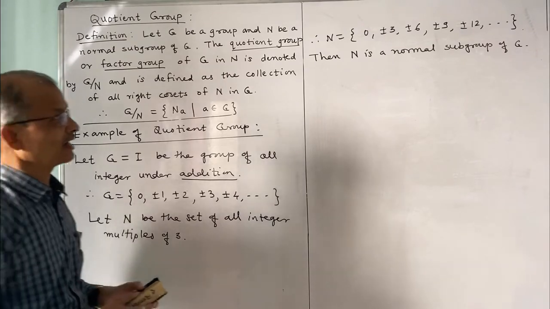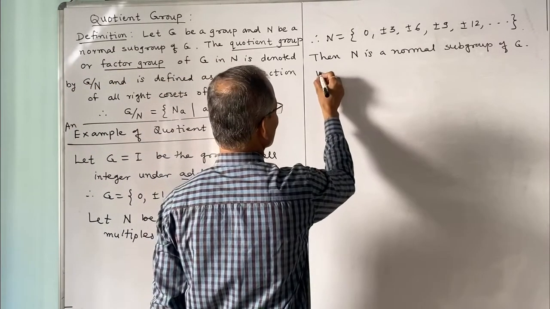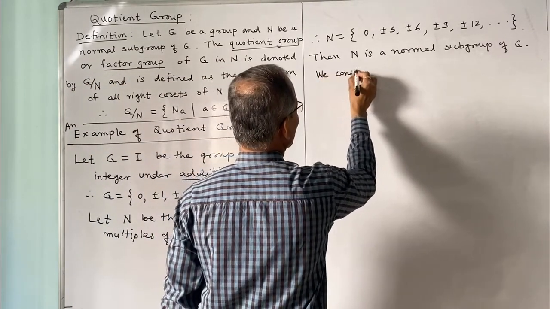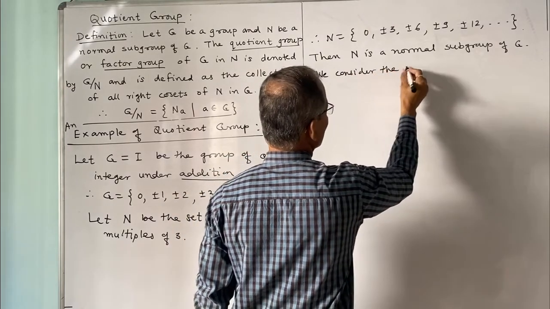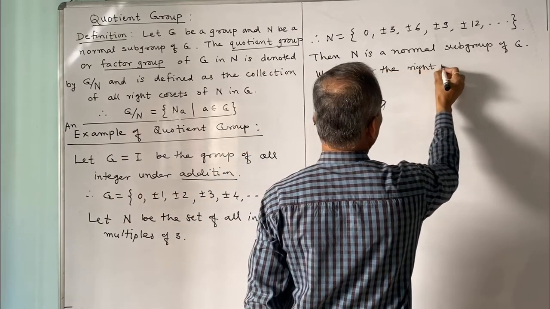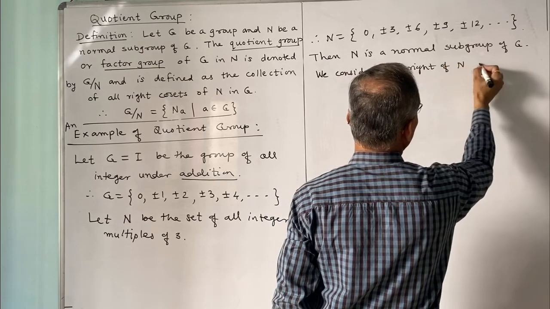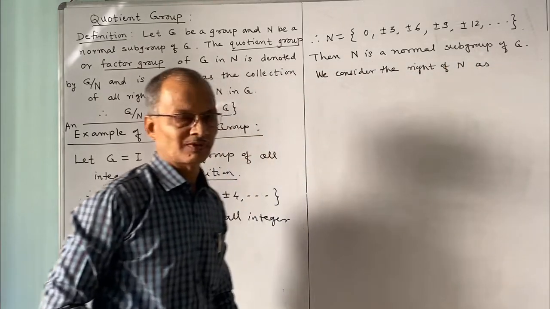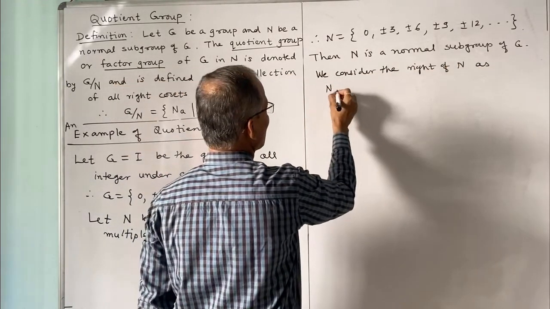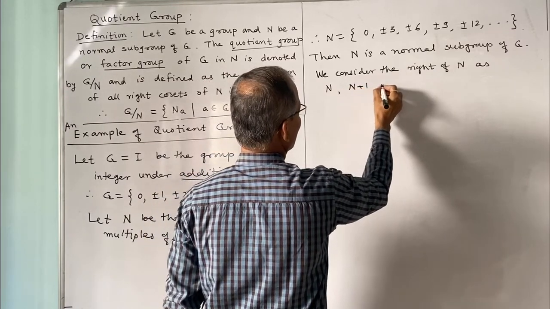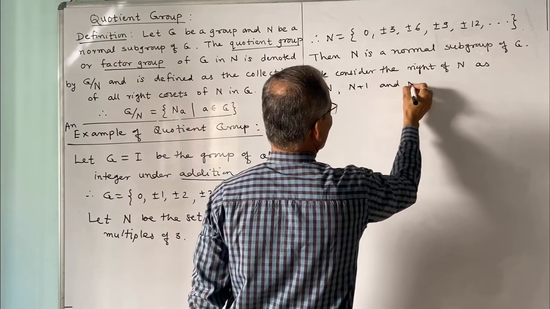So we consider the right cosets of N as N, N plus 1 and N plus 2.